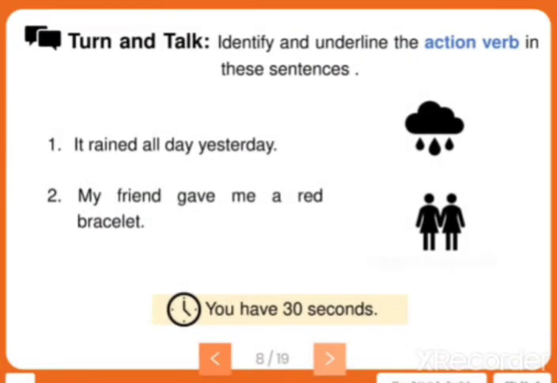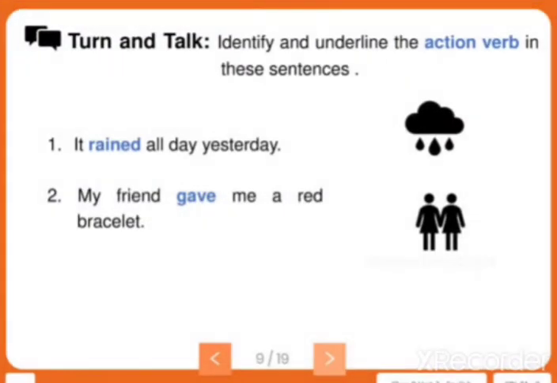Here are sentences to find the action verbs in these 2 sentences. It rained all day yesterday. My friend gave me a red bracelet. Did you all find the action verb here? Yes. It is rained and gave.